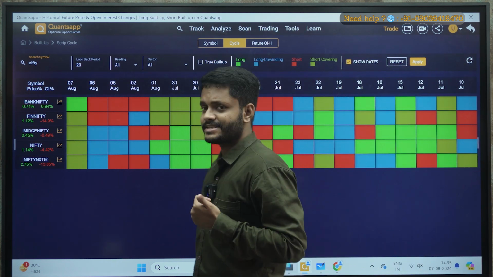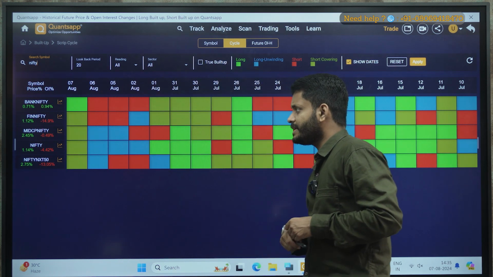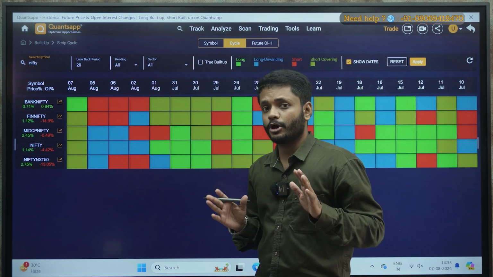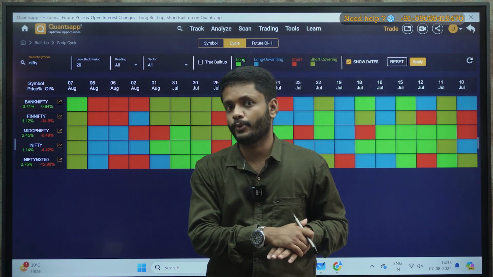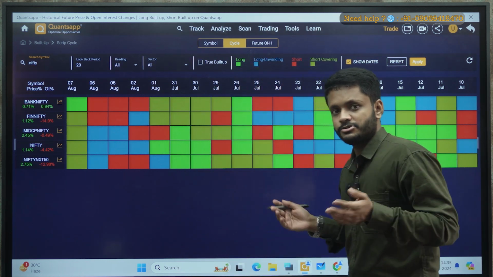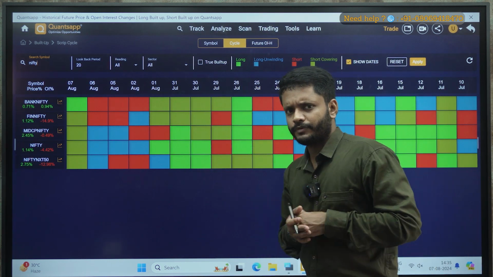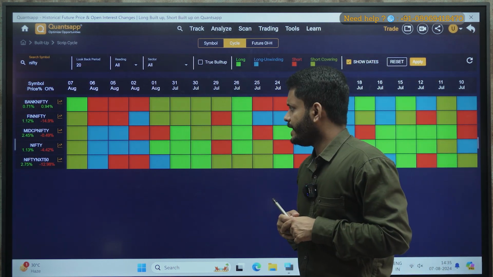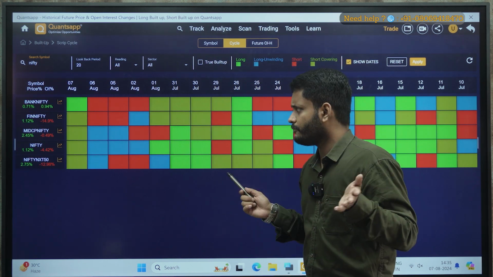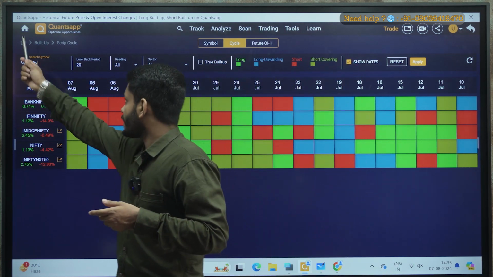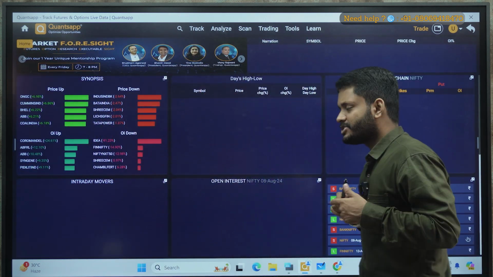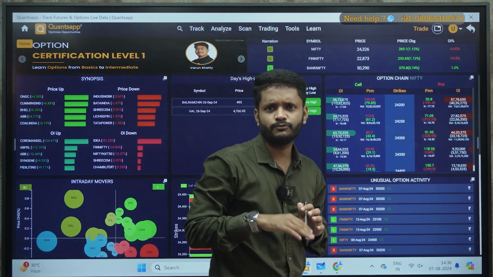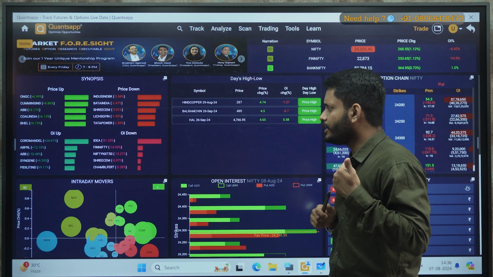Those who have missed yesterday's video, kindly go and check. We discussed Nifty yesterday. Looking at the data, I told you clear cut: yes, there is a possibility it might go down, but think of short only when it sustains below 23,900, not before that. And as you see today, Nifty gapped up by 200, 250 points and it is trading somewhere near 24,300, 250 odd levels, correct? I hope those who have viewed yesterday's video will be able to link what I am saying. Those who are new, kindly check out yesterday's video, the title is 4 steps to take a trade in index. Kindly go and check that.